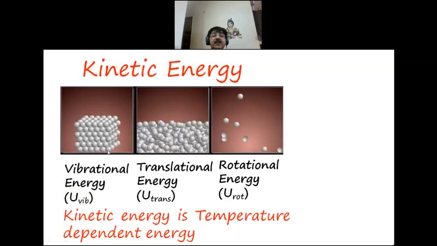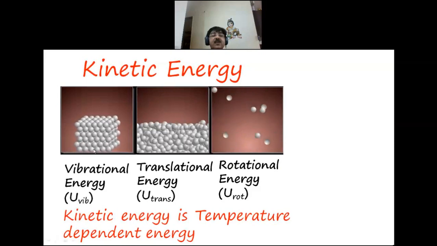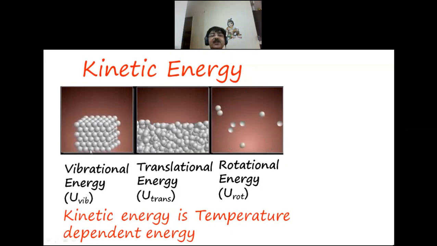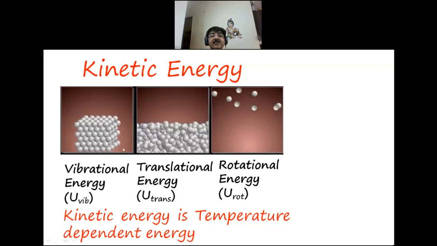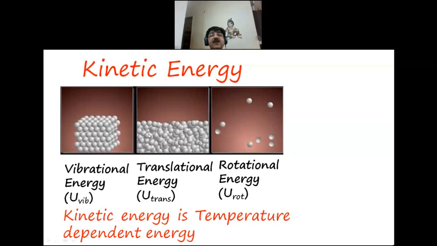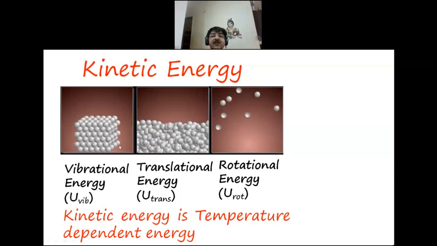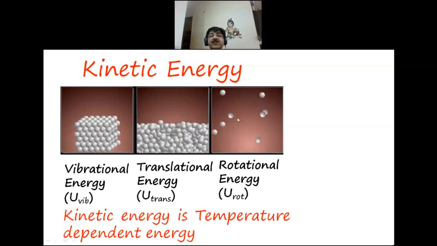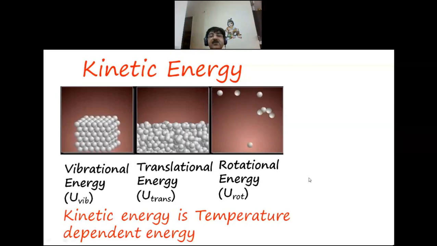Now look here, in case of a solid, all the atoms are very tightly held and they are not allowed to leave their place. So they keep on vibrating about their mean position. Energy possessed due to such vibration is called vibrational energy. Whereas in case of liquid, these molecules are free to flow due to translational motion, and energy possessed is called translational energy. And gaseous molecules rotate along their axis of rotation. They are said to possess rotational energy.